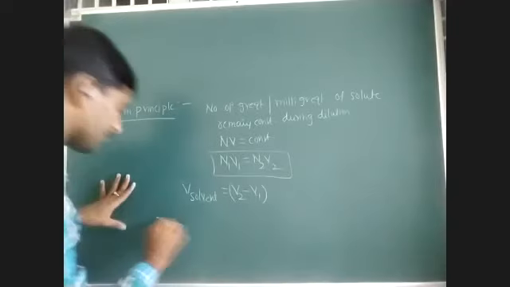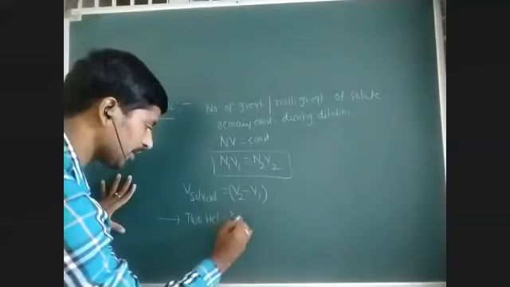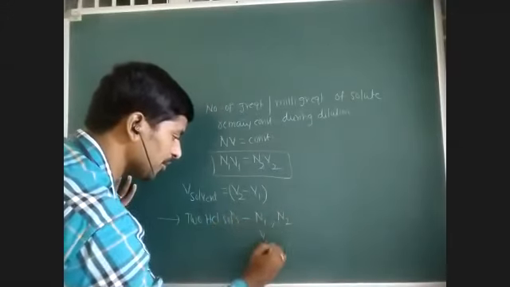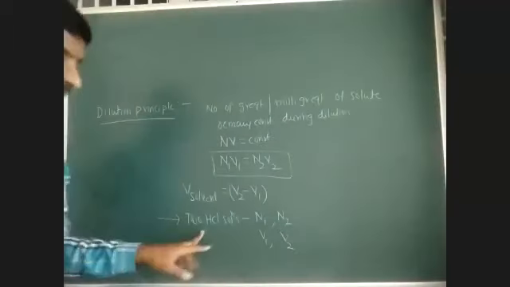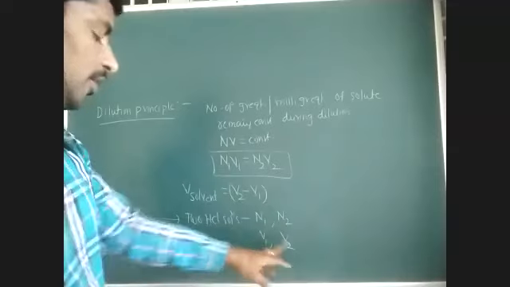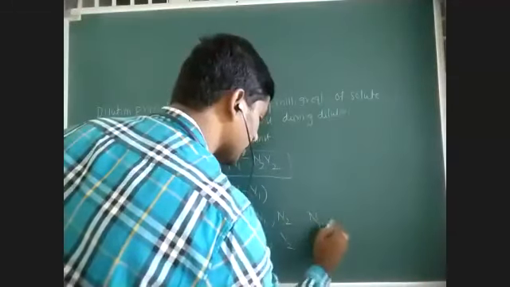Same, and next, if you mix two similar solutions, two HCl solutions having normality N1, N2 and volume V1, V2, then what about the resultant solution normality?